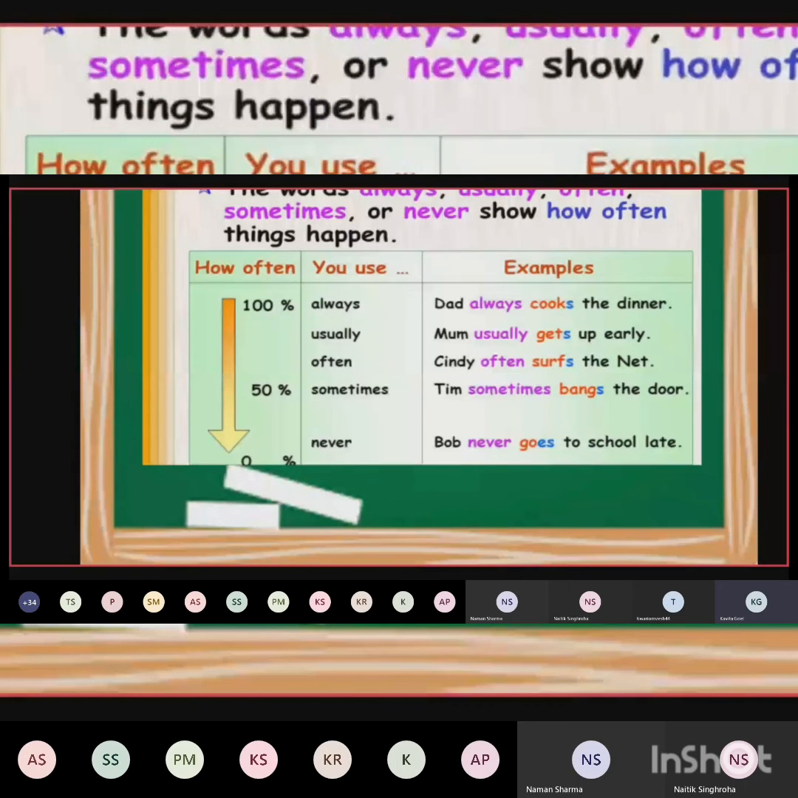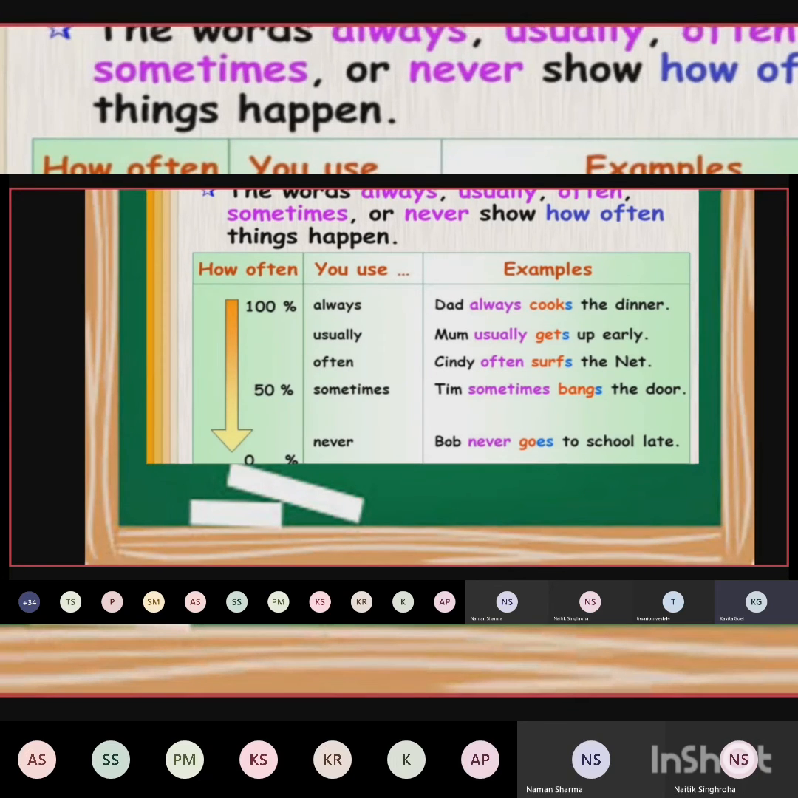Like, dad always cooks dinner. Mummy usually gets up early. Cindy often serves the nat. Tim sometimes bangs the door. Sometimes means not always, 50%. If we talk about 10 days, out of 10, on 4 days he does this. But always, usually, often show that out of 10, either on all 10 days or almost 9 or 8 days. Never means, if out of 10 days we have to talk about, Bob never goes to school late, out of 10 it means 0. Zero days he goes late. It means every day he reaches school on time.